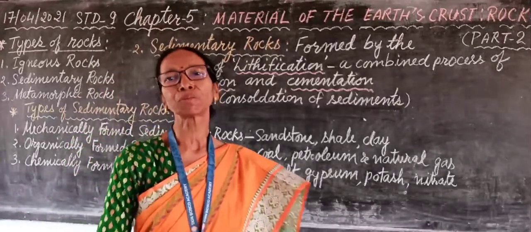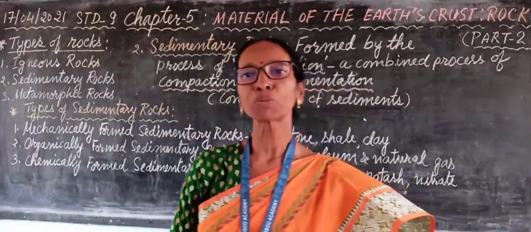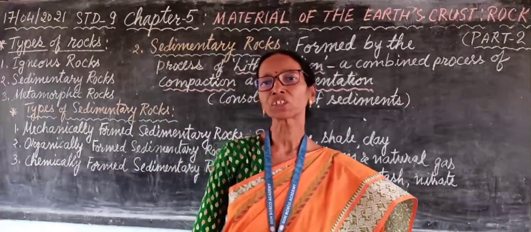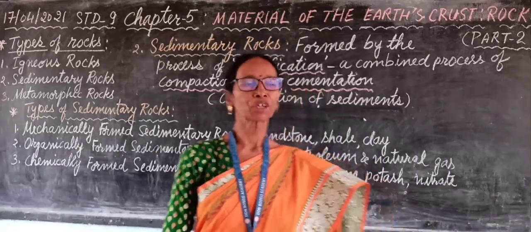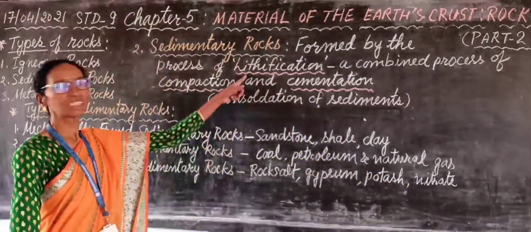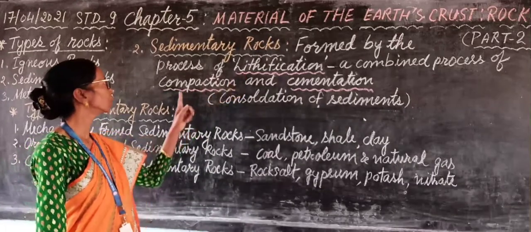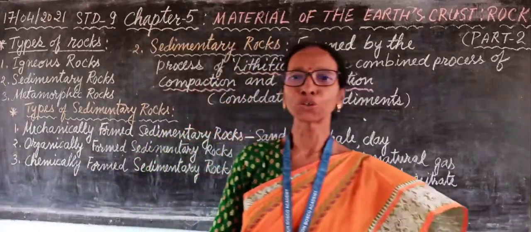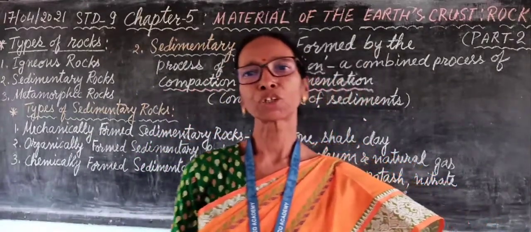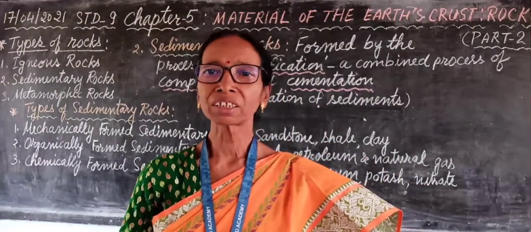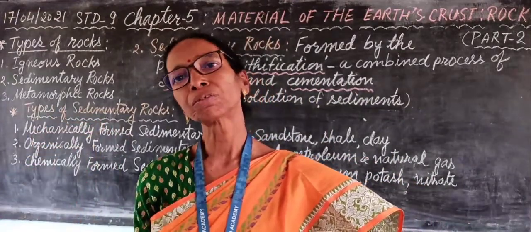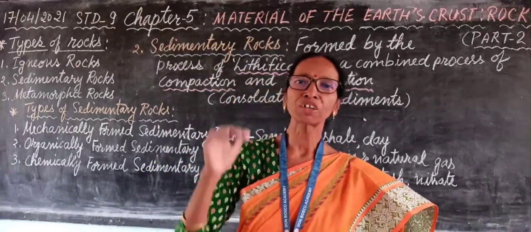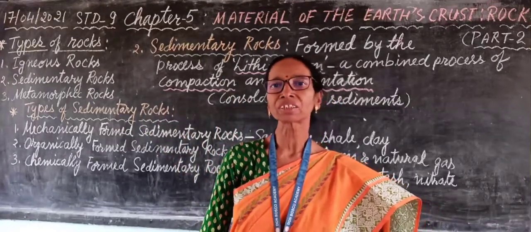What do you mean by the sedimentary rocks and how are they formed? They are formed due to the deposition of sediments and by the process of lithification, which is a combined process of compaction and cementation. You should know that the rocks are formed either on the surface of the earth or in the interior, which are found and exposed on the surface of the earth.